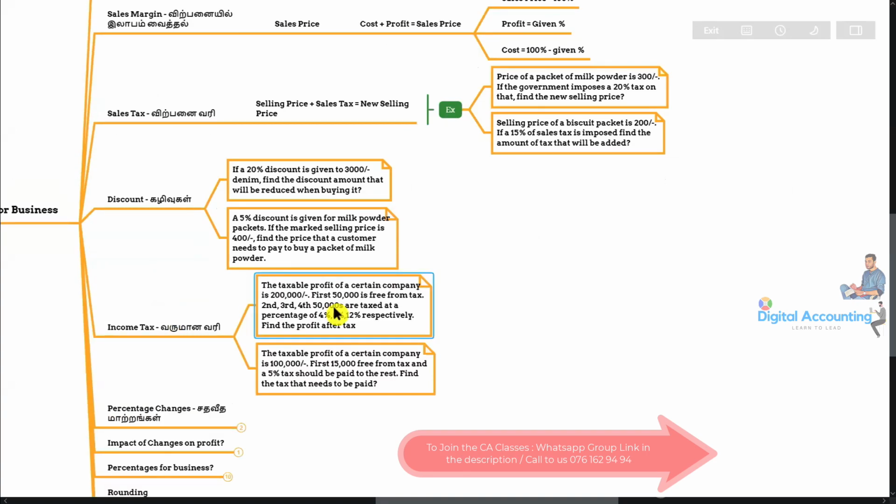So income taxes, my dears, when your company is making profit, okay, and the tax person or the audit firm, they will calculate the taxable profit. With the taxable profit, we need to pay the income tax. Even if it is a company or you are a sole proprietorship business, we need to pay the taxes. So let's do an example.